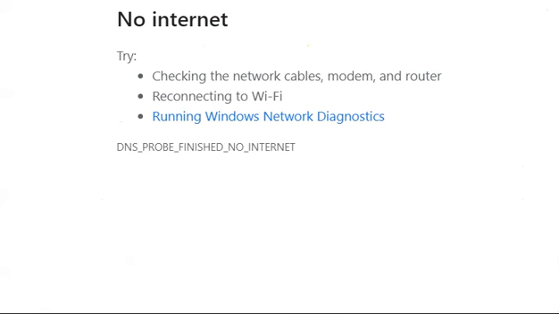What, is the net connection on? Am I disconnected?